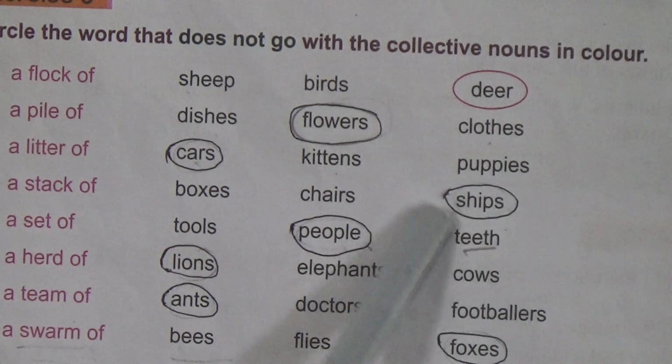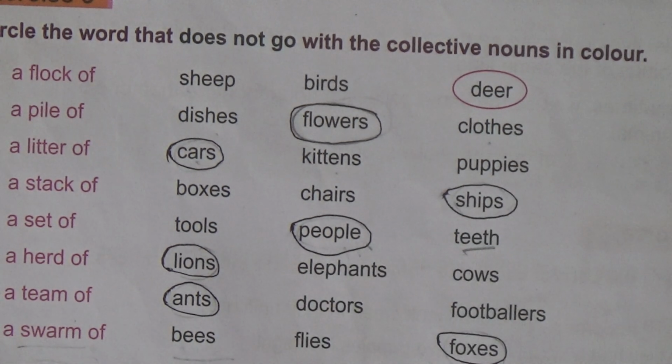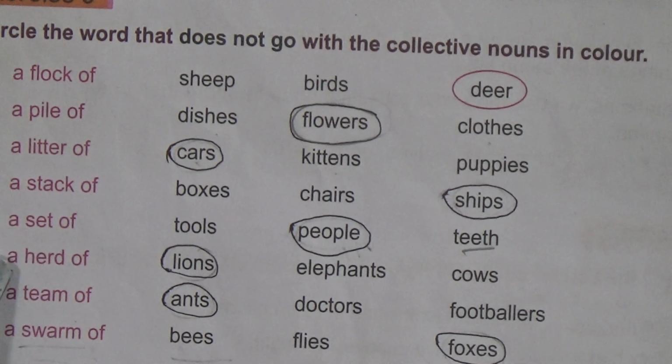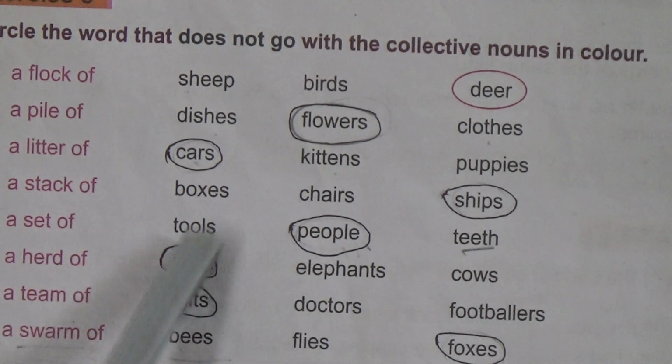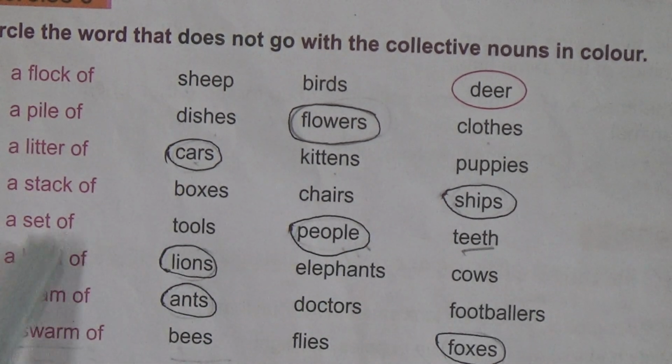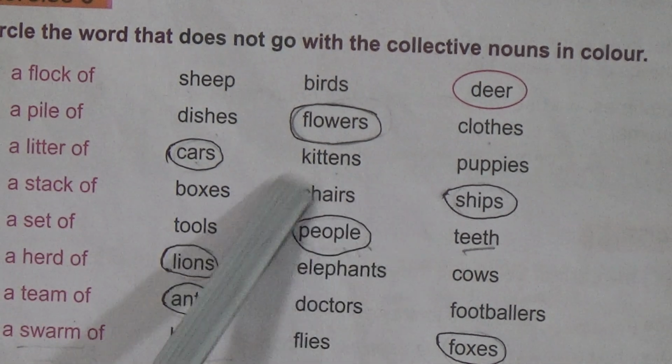Ships. Here we have to circle this. Okay, now look at number 5, noun. A set of, is it tools, people or teeth? Which one? So dear students, the correct answer we have to circle here is people.